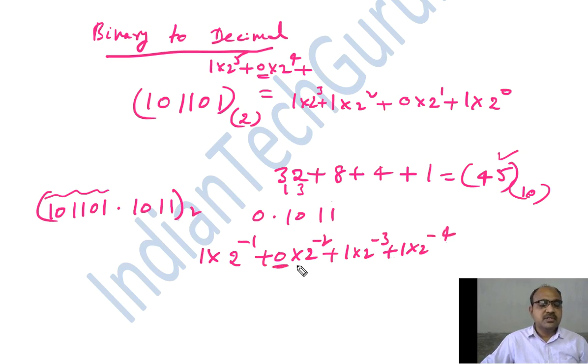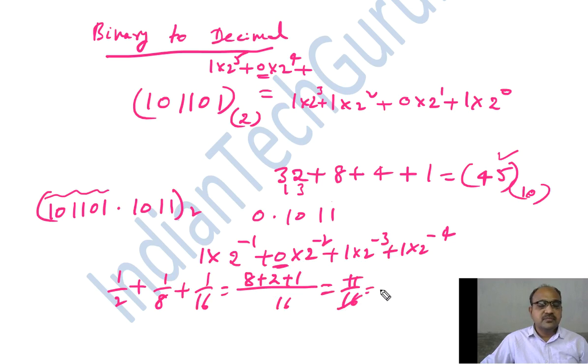Because 0 is there, we need not consider it. So 2 power minus 1 is 1 by 2. 2 power minus 2, 1 by 2 square, we need not consider. So 2 power minus 3, 1 by 2 cube, is 1 by 8, plus 1 by 16. So LCM is 16: 2 8s, 8 2s, 16 1s. That is 11 by 16. If we divide 11 by 16, we get 0.6875. So this will be the fractional part for 0.1011.